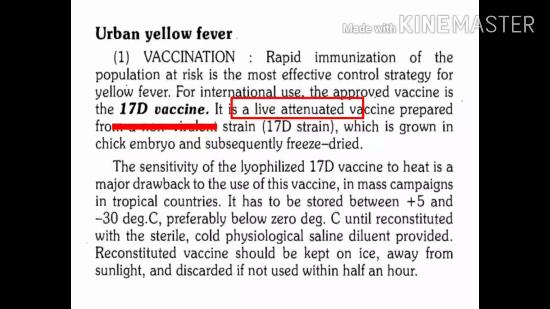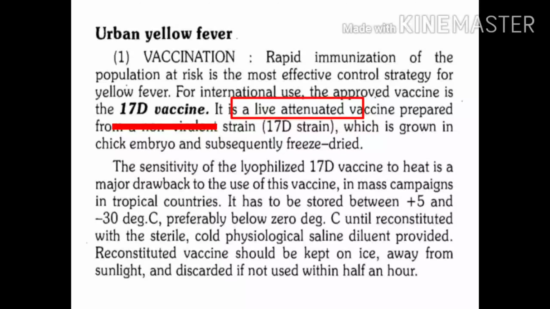This vaccine is prepared in chick embryo. Now since it is prepared in chick embryo, contraindication for this vaccine is all those people who are showing allergy to egg proteins. They should not be given this vaccine.